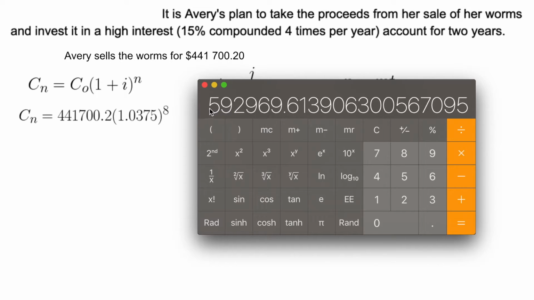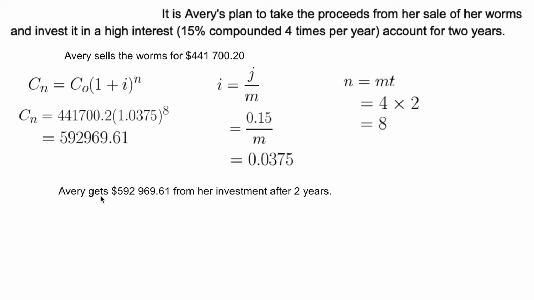We end up with $592,969.61. The 3 tells the 1 to stay at 1. This is what we get. Avery gets $592,969.61 from her investment after 2 years.